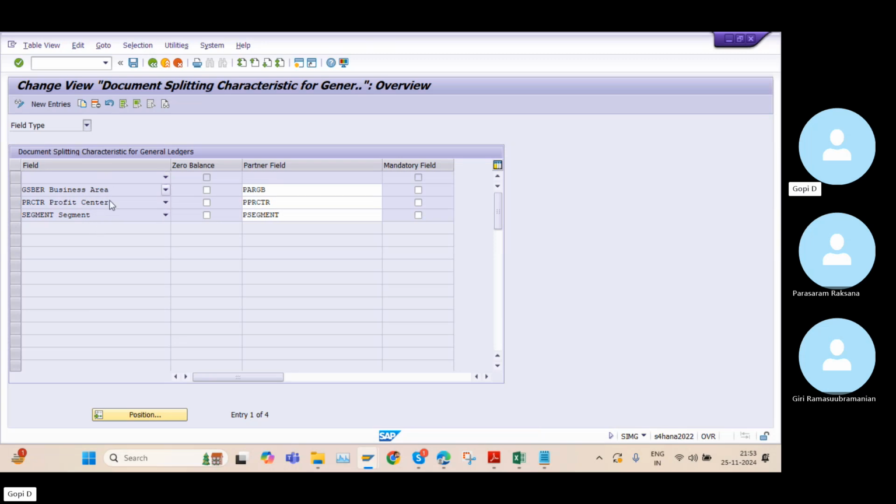These are the only three areas where we can split the document. Again, I don't want to put any mandatory field. If I put a mandatory field, when I post the journal entry, the system will ask for the business area or the profit center, otherwise the system will not allow saving the entry. So I'm not putting any mandatory field, I can just leave it.